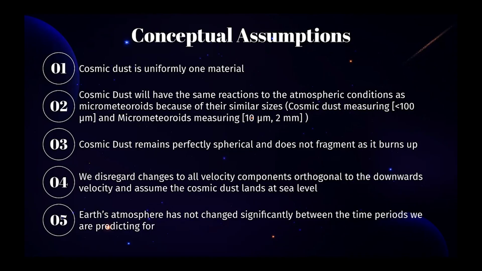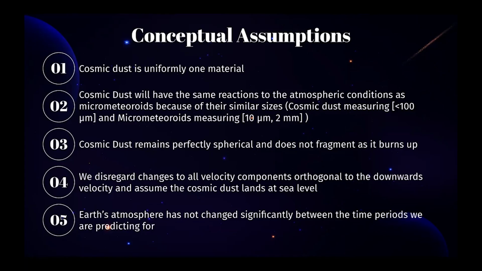Third, we've assumed cosmic dust is a perfectly spherical shape and does not experience fragmentation, even as it burns up. This assists us with finding cross-sectional area and cosmic radius as part of some of our differential equations and variables. Fourth, for this model, we will only use the velocity downwards, as it is the only velocity that affects the height. Following this, we will not consider where on Earth the cosmic dust lands, thus we've assumed that it must land on sea level. Finally, for the second task of predicting backwards, we've assumed that the Earth's atmosphere has not changed significantly between the time periods we're predicting for.